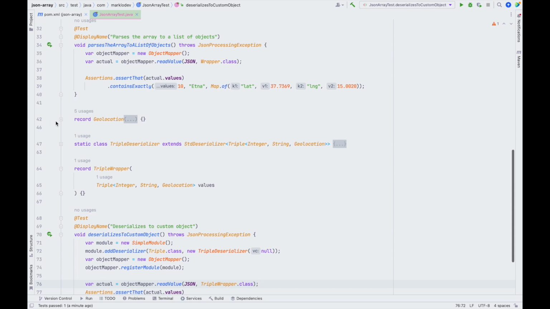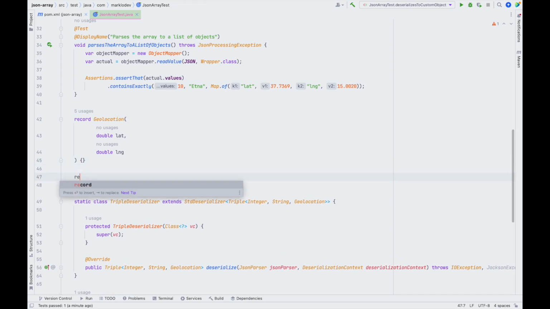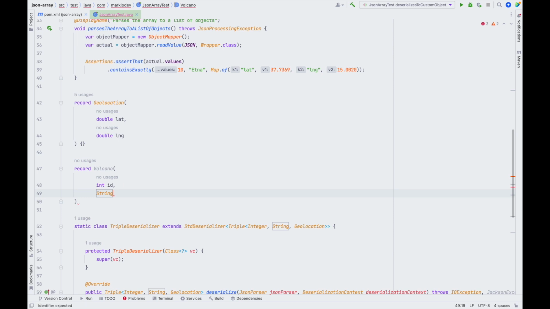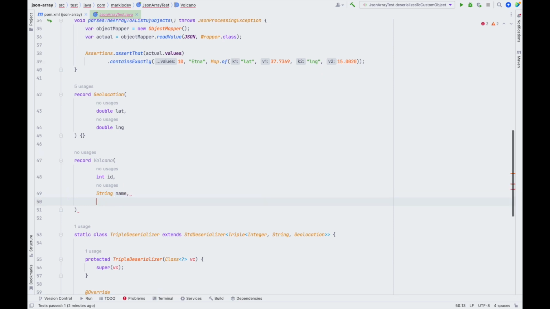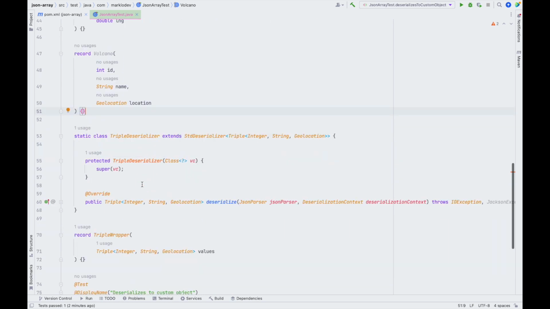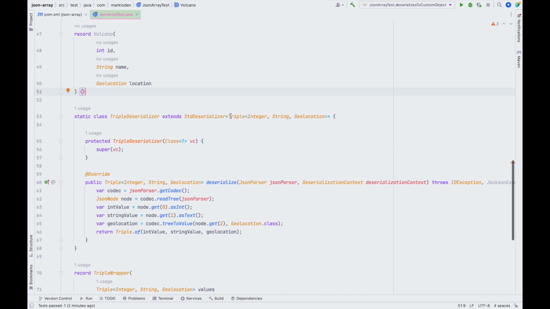So instead of using a triple, we can create our own class. Let's call it volcano. And let's say that the first item is an ID. The second item is the name. And the third item is the location. Now with this record, it's just a matter of simply changing our deserialized method. Now we don't want to use the triple here. We want to use our volcano.